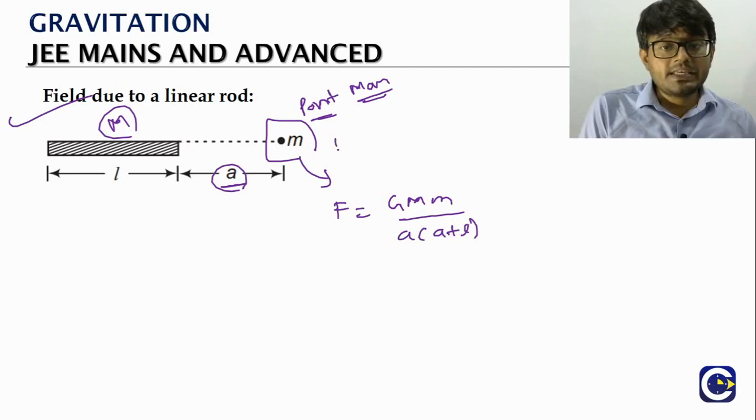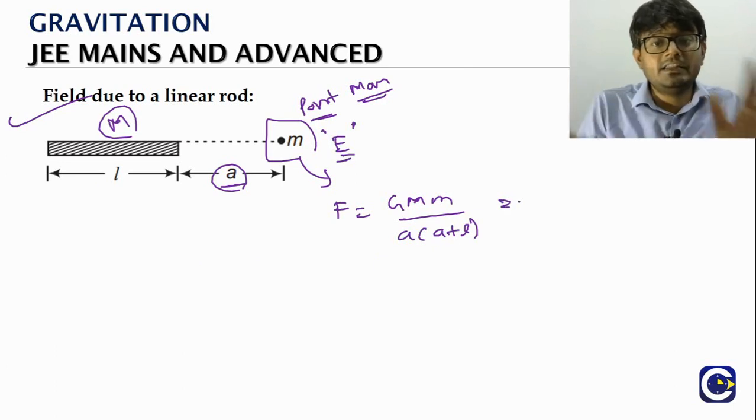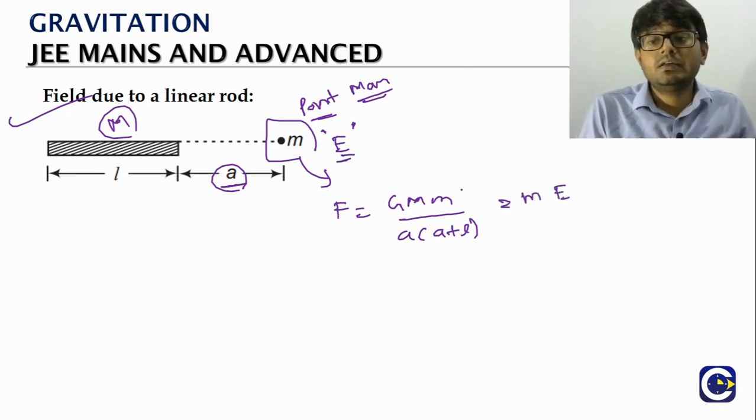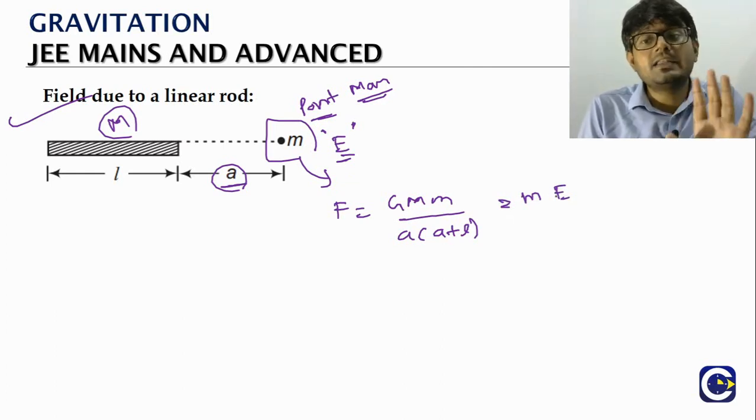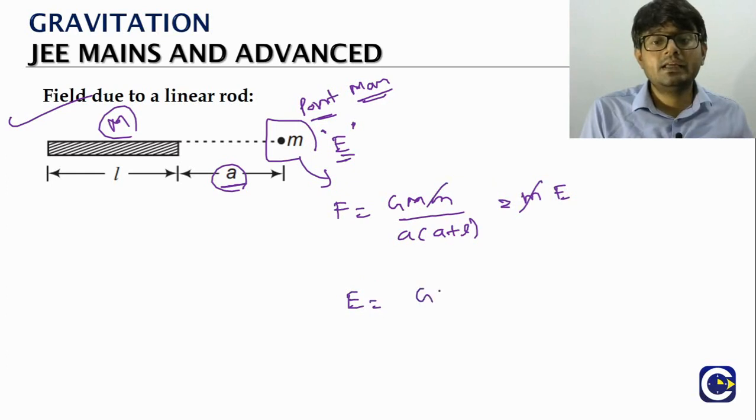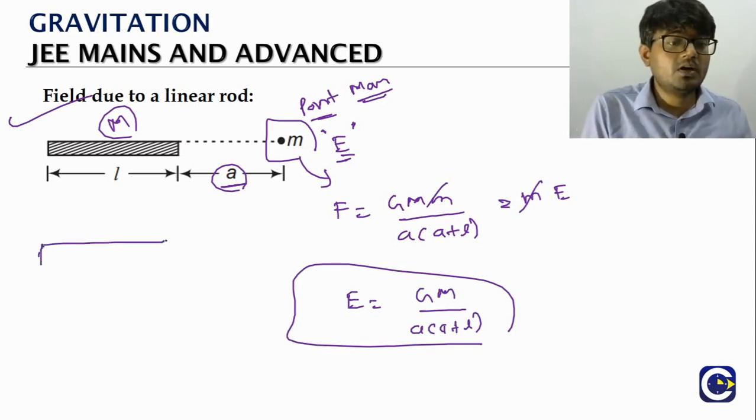If at this location the field strength is E, this field is produced by what? The rod. Then as per the field theory, the force acting on the point mass is given by the mass of the particle times the field at the location. See here, small m gets cancelled. So from here what we will get? G into capital M by A into A plus L. This is the field produced by the rod of mass capital M and length L.